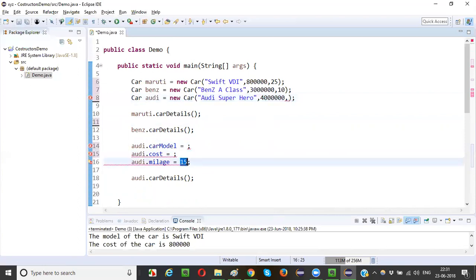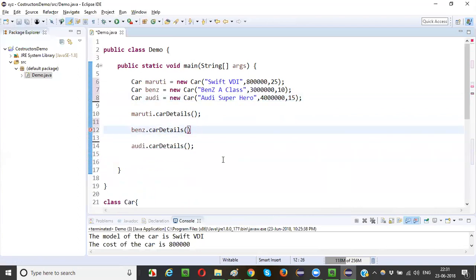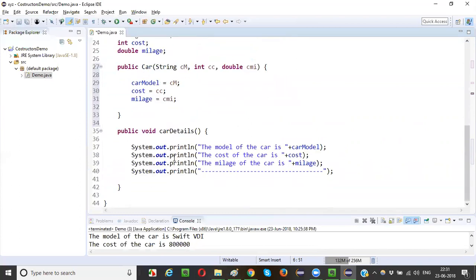This is a numerical literal. Remove this. This is not required now. That's it. You don't have to initialize with three statements. Whenever you create an object, you don't have to initialize each and every variable now. Simply put these things as the arguments and pass them to this particular constructor.